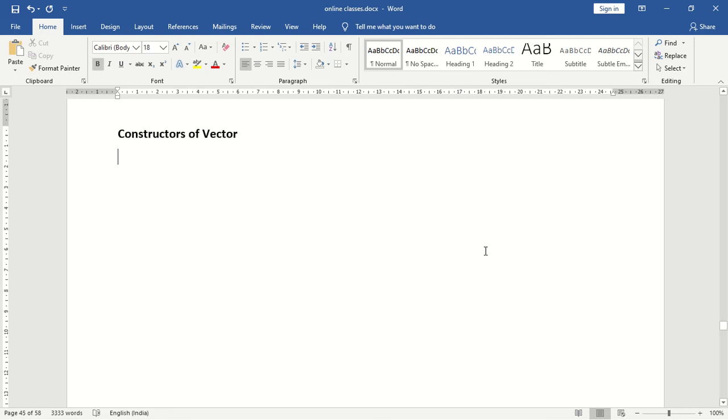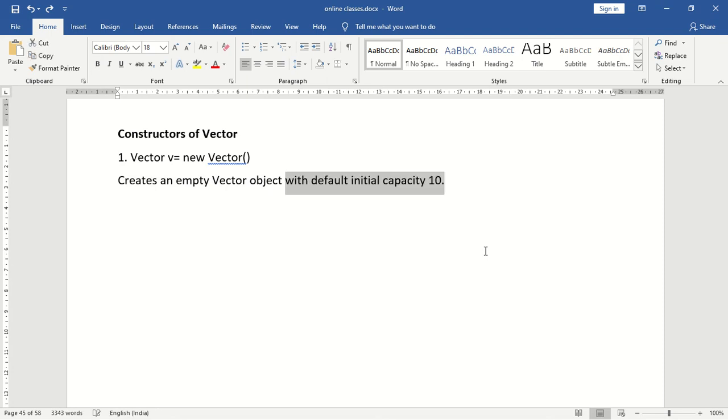Now we have to see the constructors of vector. So what is the first constructor? The first constructor is Vector v = new Vector(). So what will this constructor do? This constructor is going to create an empty vector object. The default initial capacity will be 10. This is the first constructor: it creates an empty vector object with a default initial capacity of 10.